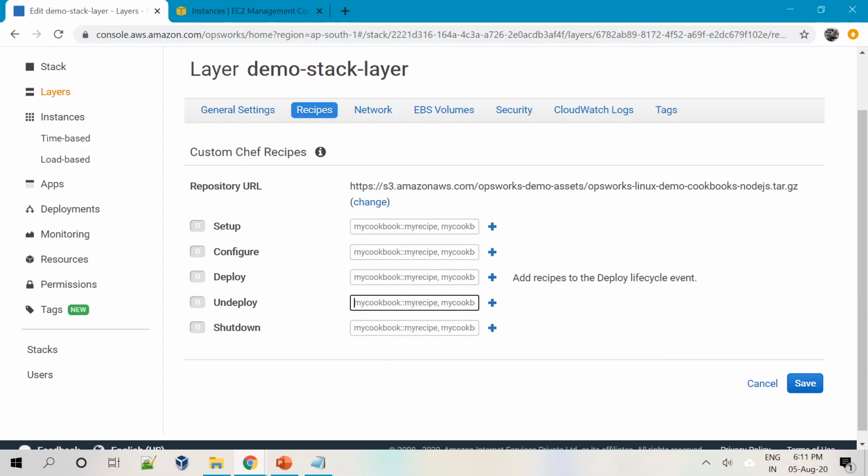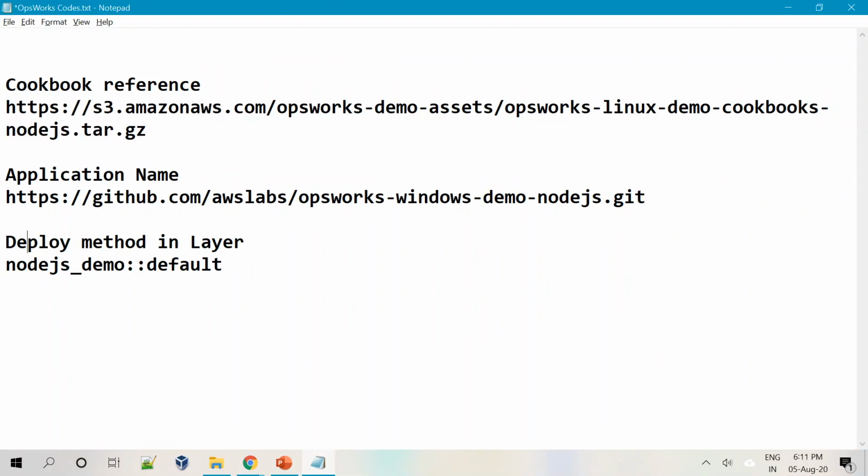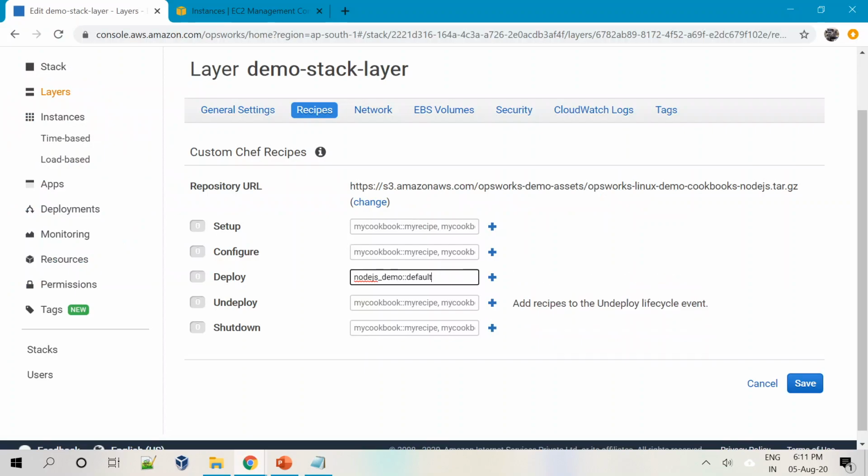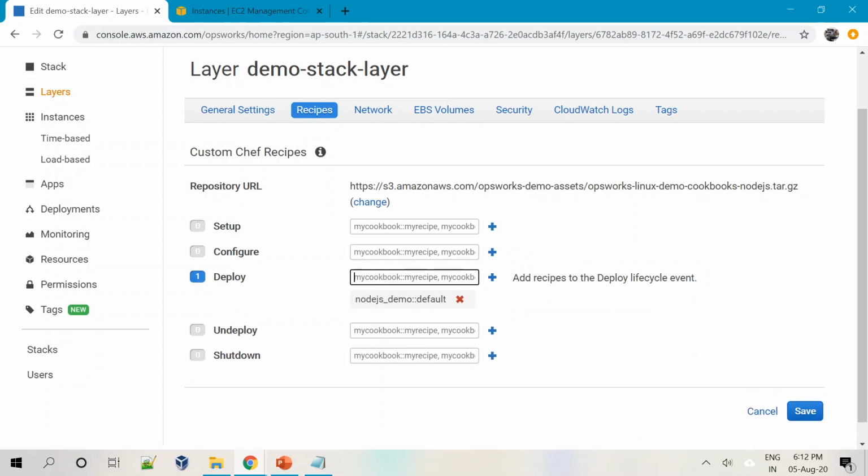So these are the different processes that we have as part of the life cycle of an EC2, and for each life cycle you can define different recipes and attach them to that. So what we do as part of this particular demo is we'll attach a deploy recipe, and the deploy recipe is already written by AWS, which is part of the entire sample code that has been written by AWS. I will use this, and the way we specify is like Node.js demo. The first one is the cookbook name and then the recipe name. Okay, so we will do that and press enter so that it comes here, right? Then I will save it.